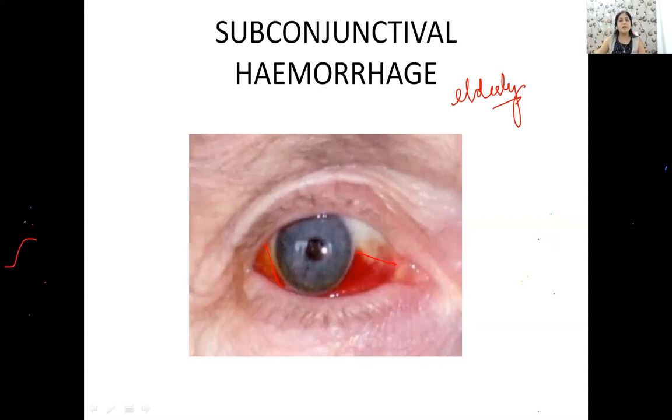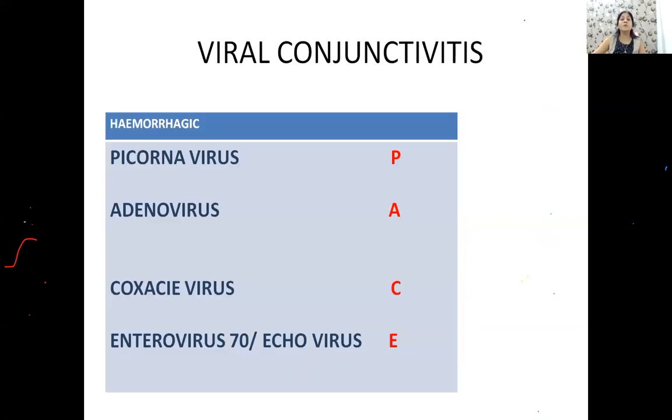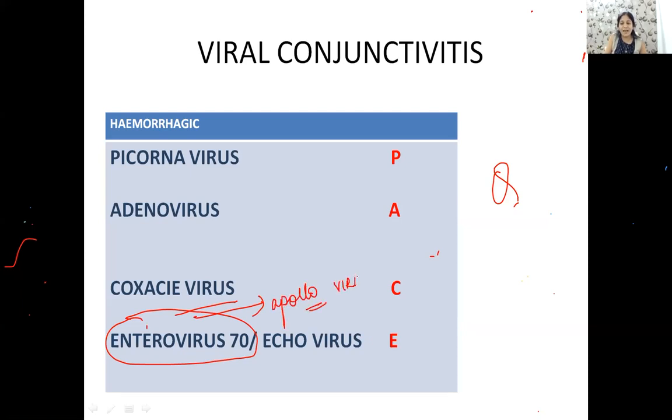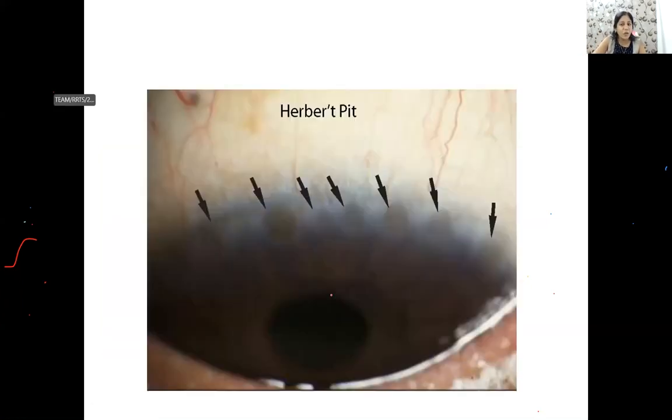Chalo, so all of you are right. Subconjunctival hemorrhage like this, most commonly you see in elderly when they are hypertensive. Okay, now what I am asking you is what type of viruses can give rise to a hemorrhagic conjunctivitis or a picture like that. Okay, so you must remember that these are picornaviruses. This is a very important separate question. And enterovirus 70 has been given another name. You should know that enterovirus 70 is also called the Apollo virus. ठीक है? Okay, ये please याद रखना है. किसी भी form में they can ask you this question. Picornaviruses is an important question.